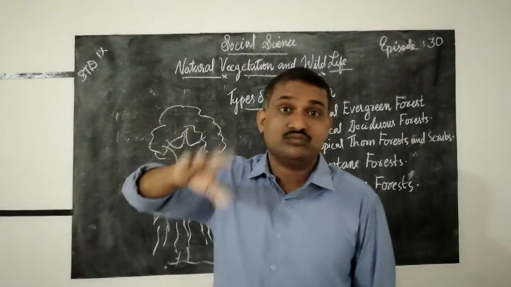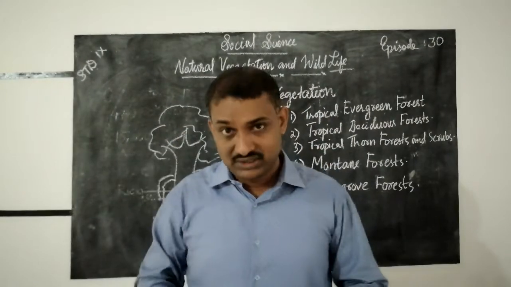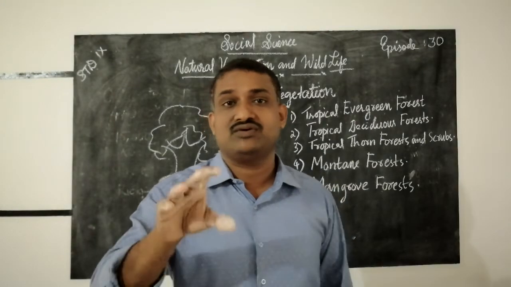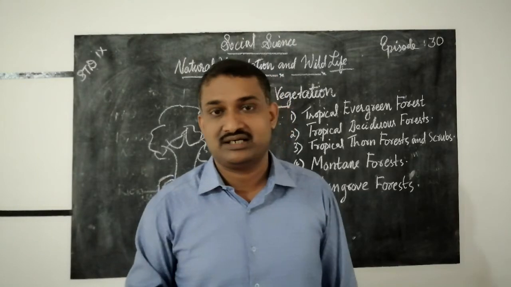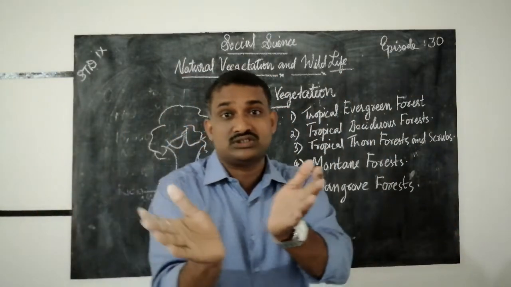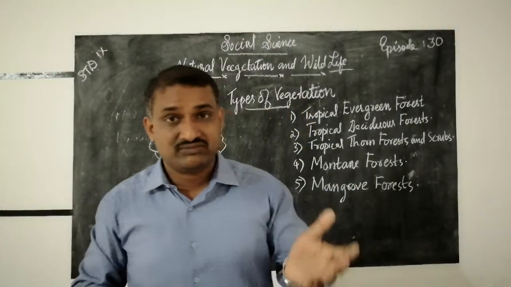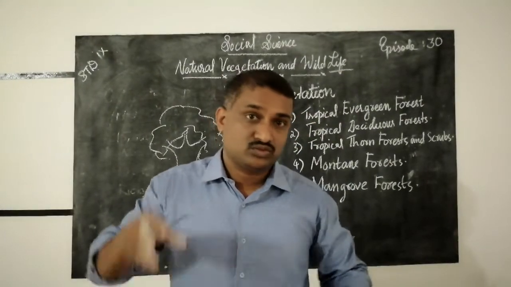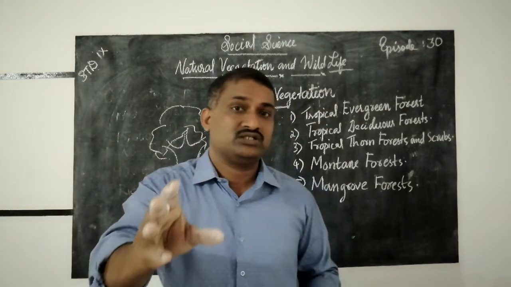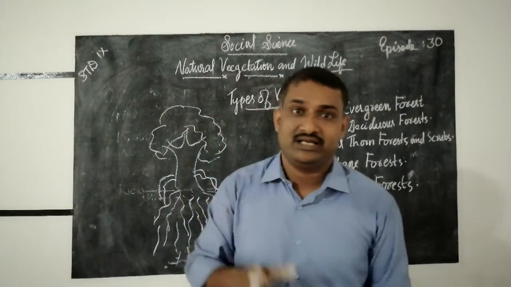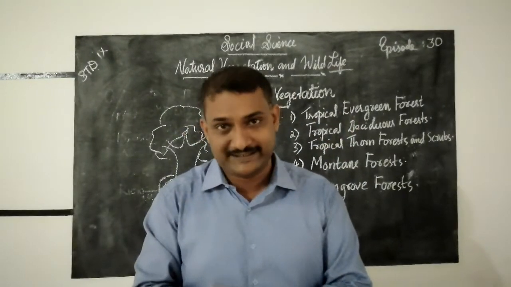So in order to maintain the balancing of our ecosystem, what is necessary? Plants and animals are necessary. That is why many schools started the Eco Club. What is the importance of Eco Club in schools? Through this club, children will be aware of the importance of plants and animals, and that they should be protected.